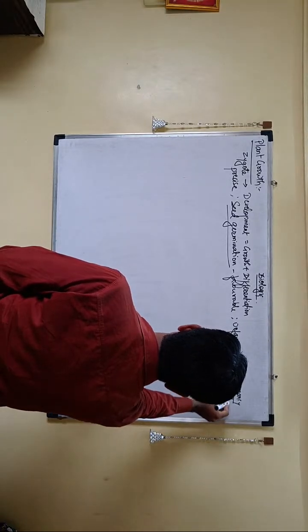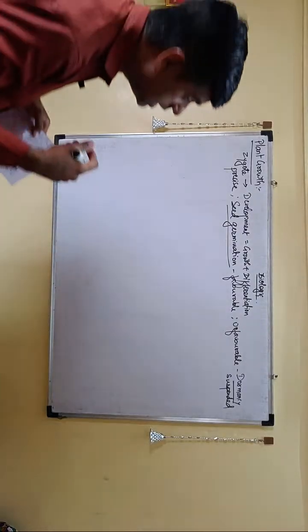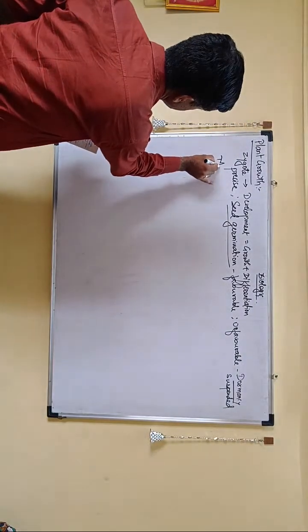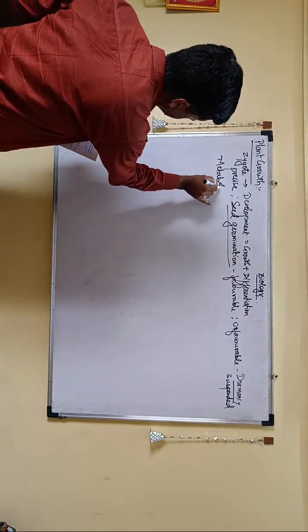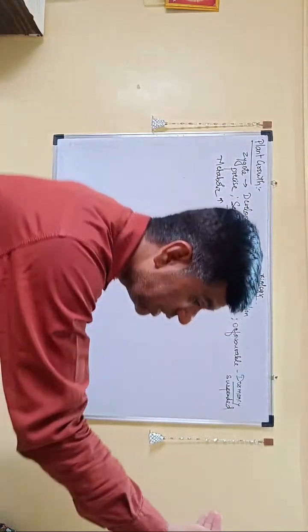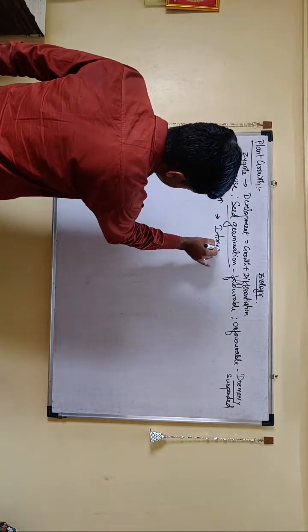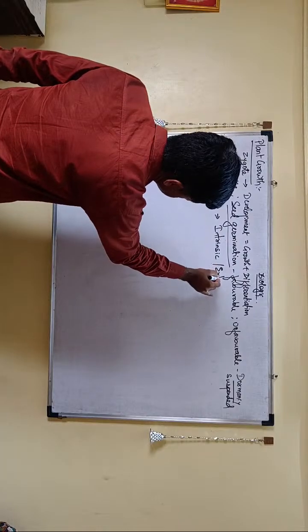Whenever favorable conditions return, the metabolic activity increases, there is an increase in growth, and we know this occurs due to both intrinsic factors and extrinsic factors.